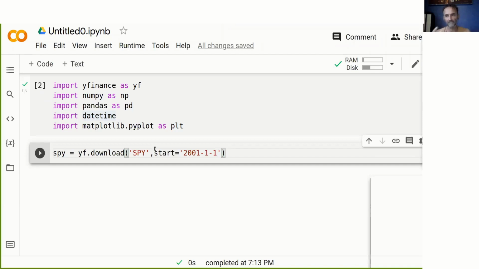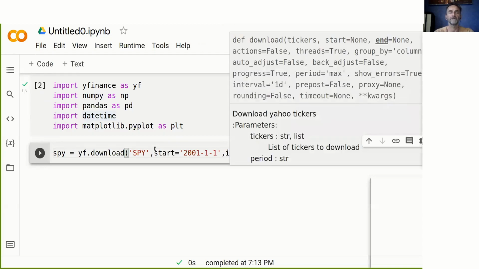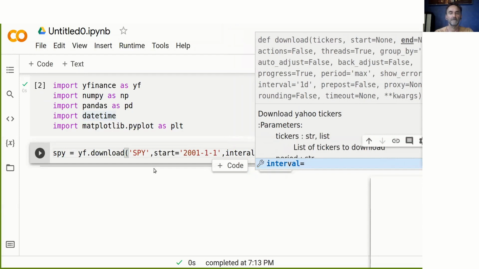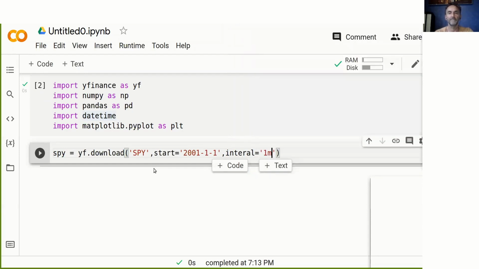But if you want to do some work on 1 minute data, you can specify interval equals 1m, and then make the start about a week ago, and you can actually get 1 minute data as well, which is sometimes quite handy. But today we stick with the SPY and we just download daily data.